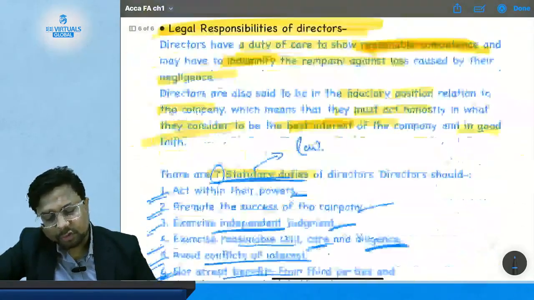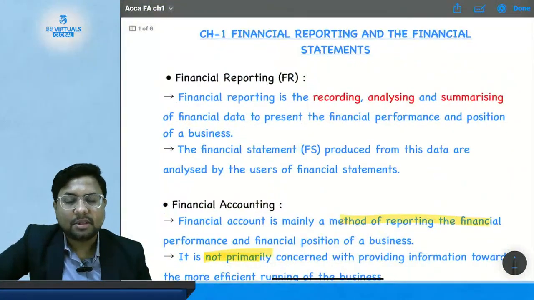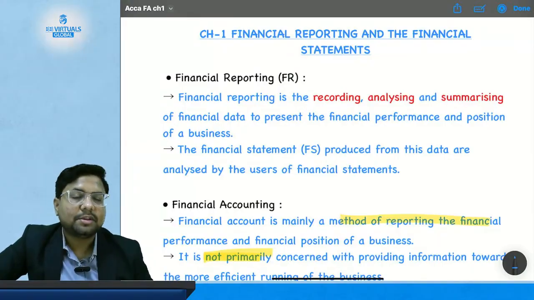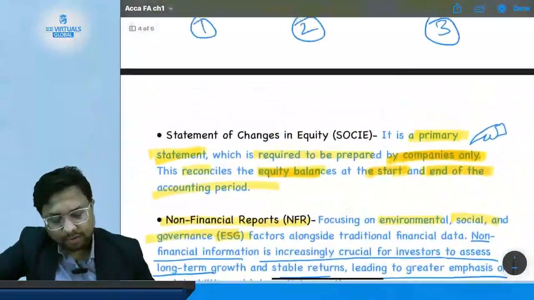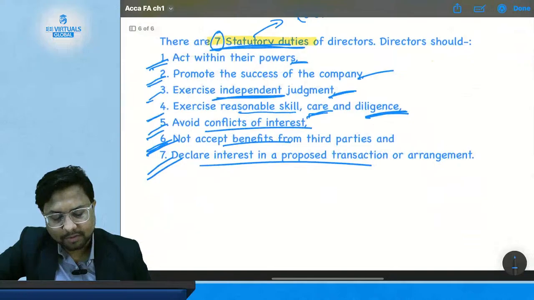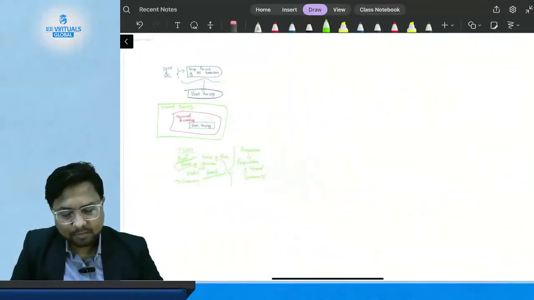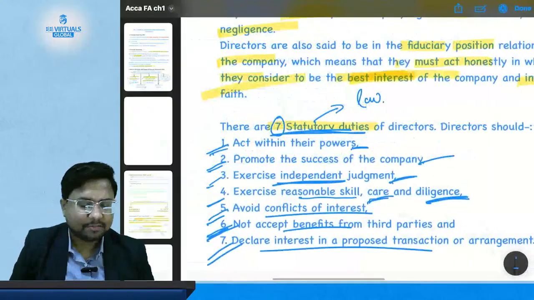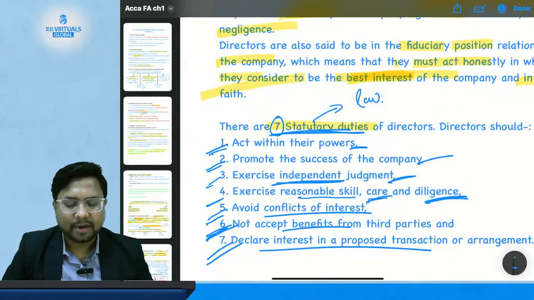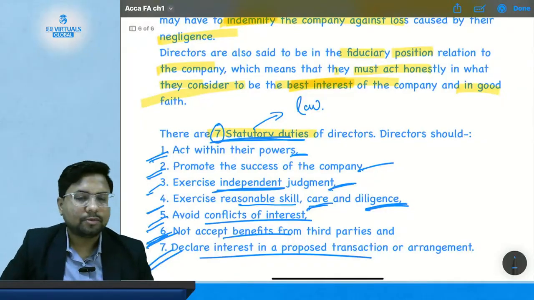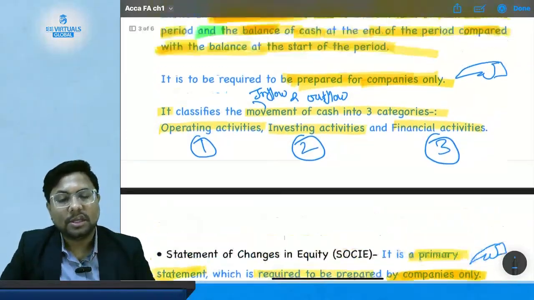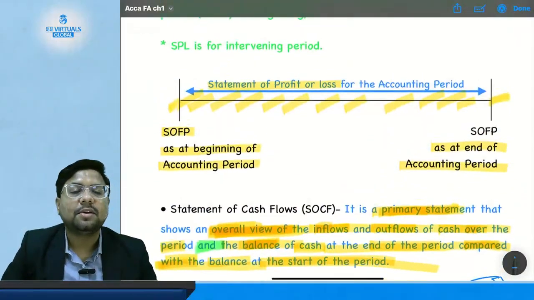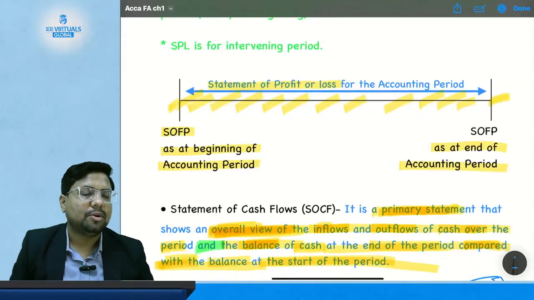Okay, so with this we are done with our chapter number 1, where we have discussed each and everything in detail, giving examples and discussing various scenarios, and by doing this we have also solved our question bank of this chapter. So we are good to go from this chapter to the next chapter. Now the next chapter will be more in a practical way, where we will discuss practical approaches, because practical is more interesting than theory. Theory is important, theory is more important, because if you don't know the theory, the principle and concept, how will you do the practical questions and the practical chapter?